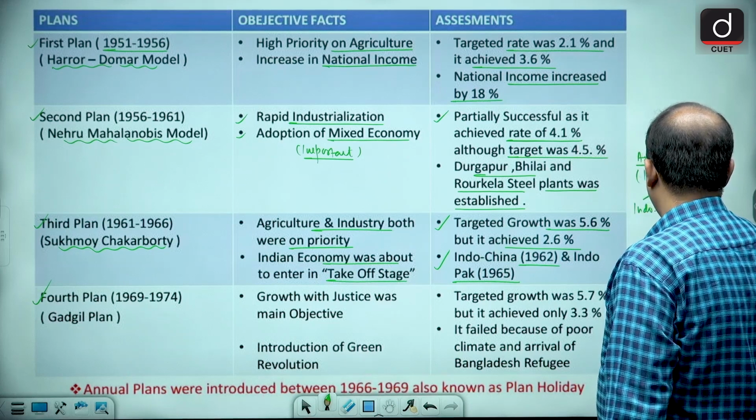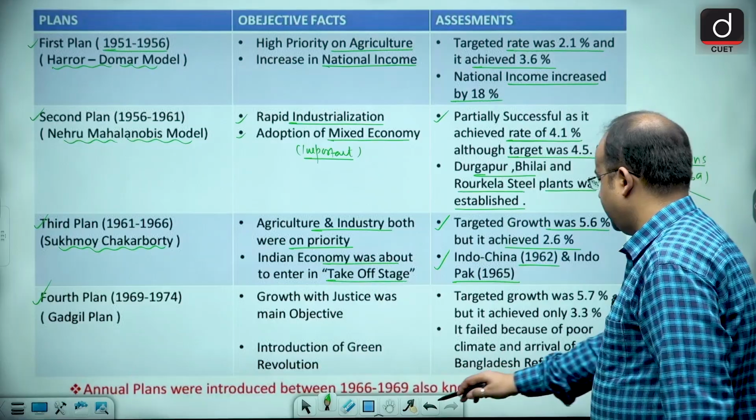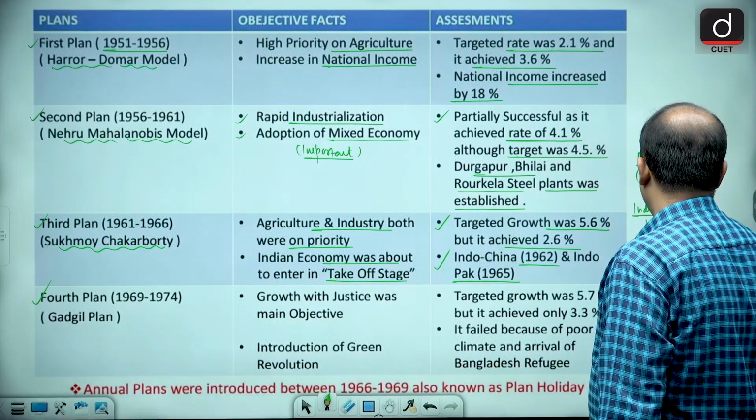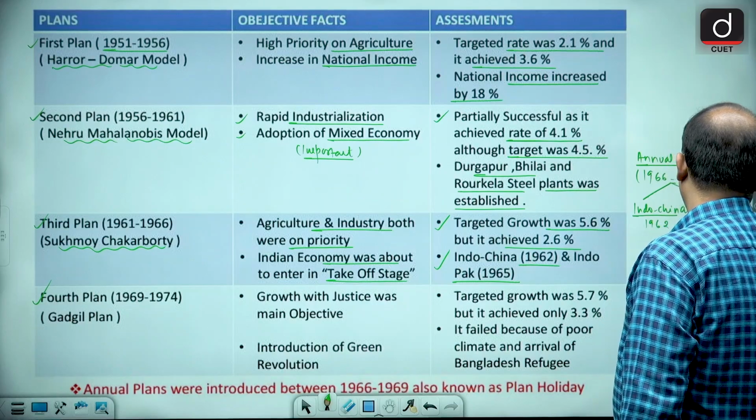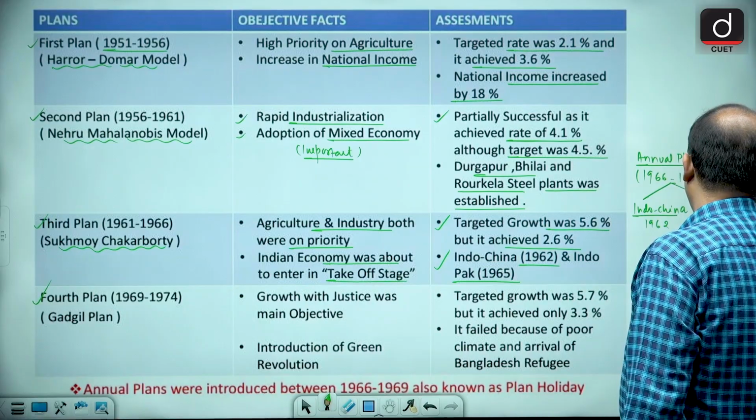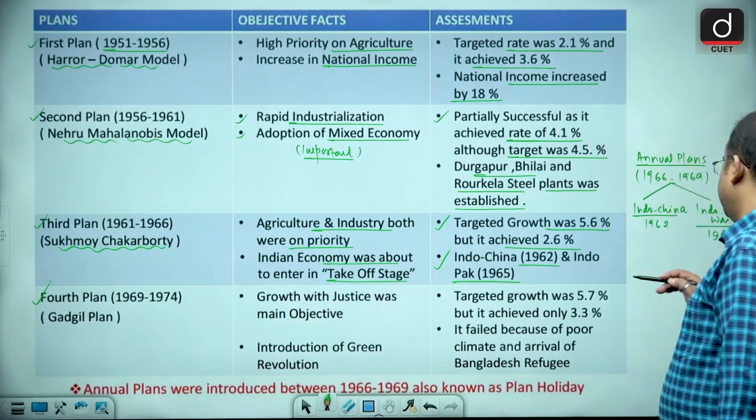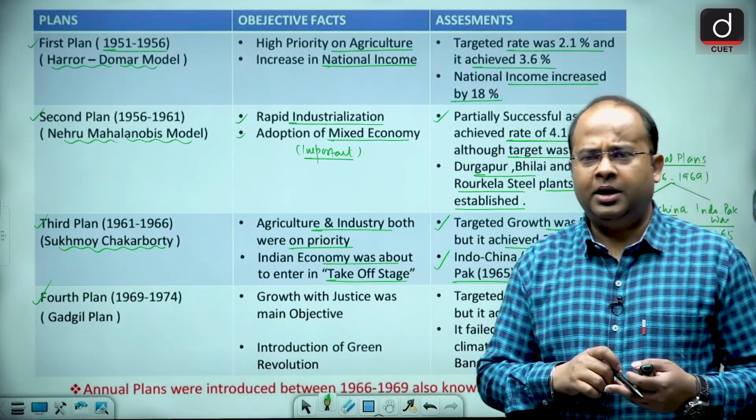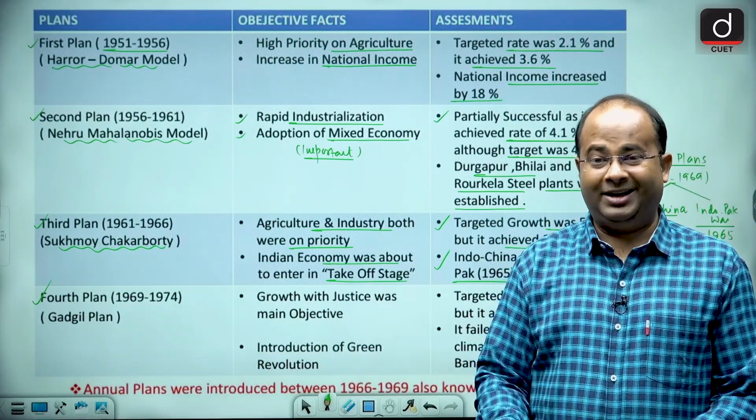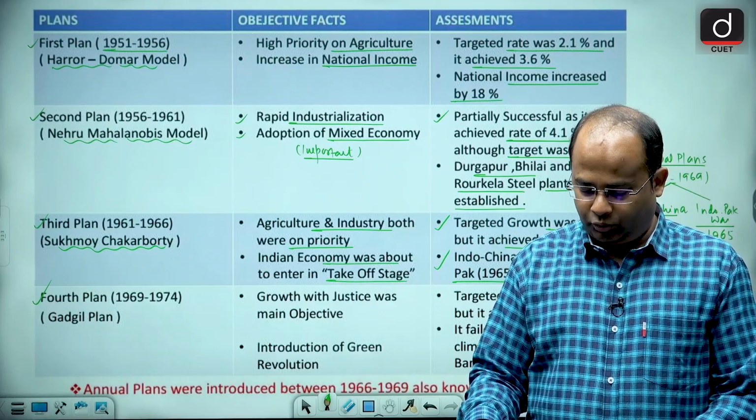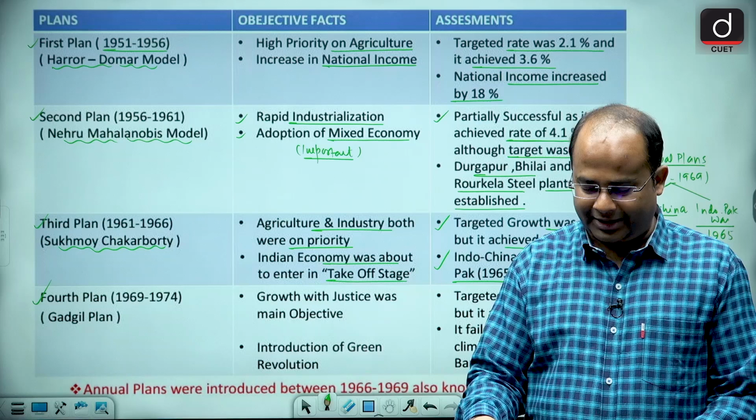Indo-China war in 1962, in which India was defeated, and the Indo-Pak war in 1965. So two wars within 3 years. At that point of time, the Indian economy was about to enter the takeoff stage. Therefore, you will find that the growth was shattered.